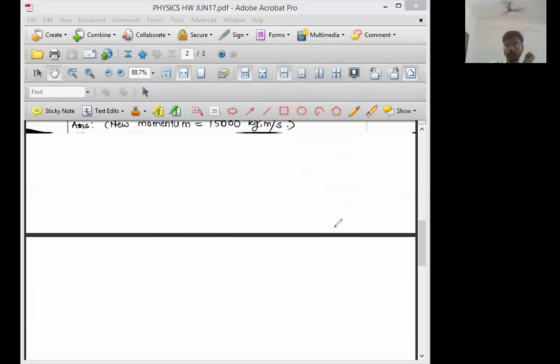Yes, all of you are giving the correct answer. V is equal to U plus AT, or acceleration is equal to V minus U upon T. Acceleration is change in velocity upon time: final velocity v2 minus initial velocity v1 upon time. Or you could have directly written final velocity v is equal to initial velocity u plus at. Here final velocity is v2, initial velocity is v1 plus acceleration into time interval.